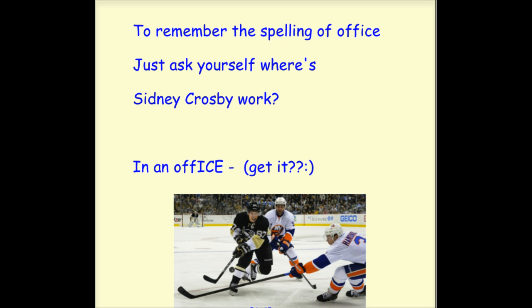To remember the spelling of office, which I think is tricky, some people just remember that it starts with the word off, which is helpful. But then how do you remember it's ICE instead of ISE? Well, just ask yourself this question. One of our favorite Penguin players, Sidney Crosby, whose last name has the aw sound in it, where does Sidney Crosby work? In an office. Get it? Off ice. Office. Corny, but it might work.